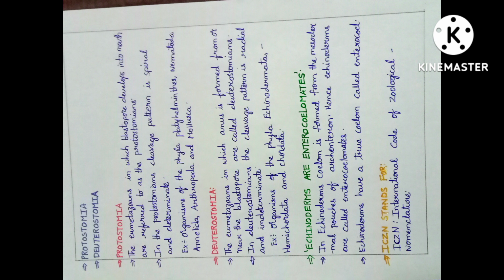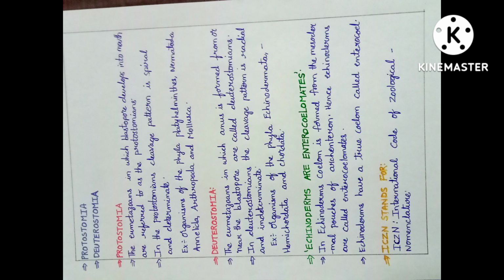Hence, echinoderms are called enterocoelomates. Here, enterocoelomates refers to any animal in which the mesoderm-lined body cavity, the coelom, arises in the embryonic stage. In echinoderms, the coelom is formed from the mesodermal pouches of the archenteron. In echinoderms, the coelom is formed from which pouches? The mesodermal pouches of which archenteron? Hence, echinoderms are called enterocoelomates.